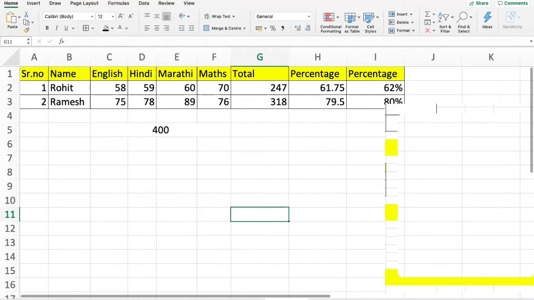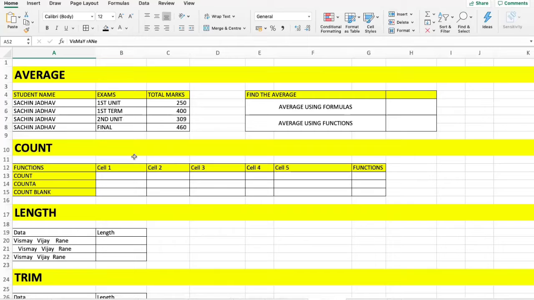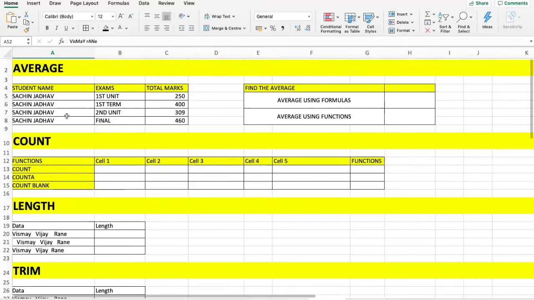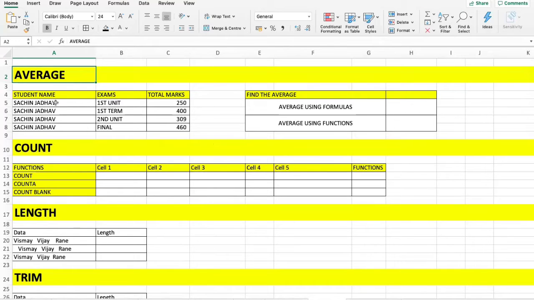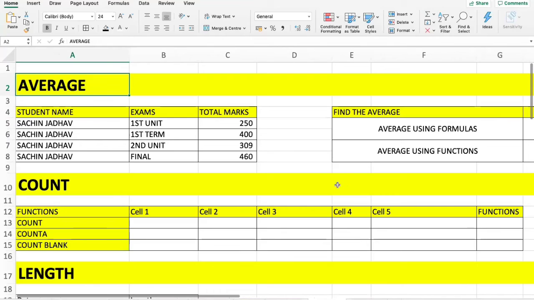Okay, great. So in other topics, these small functions are all functions in Excel which are used day in and day out in all the calculations. Now let's start with average first. Suppose these are students. I'll just maximize this so that you can see it properly.